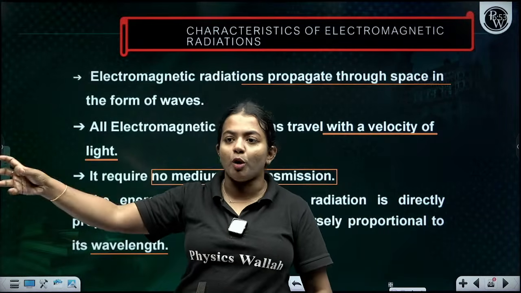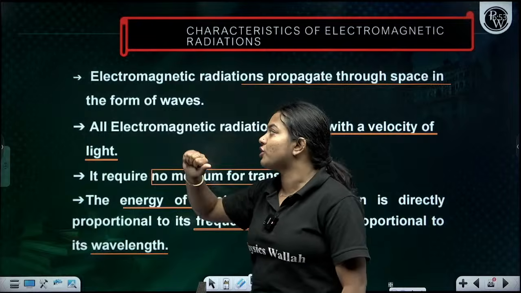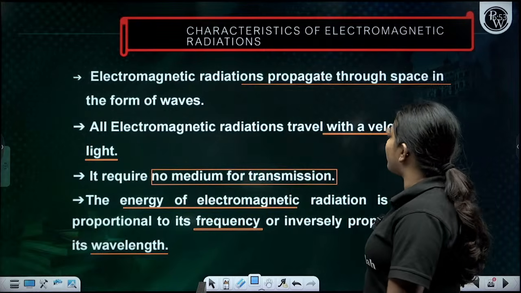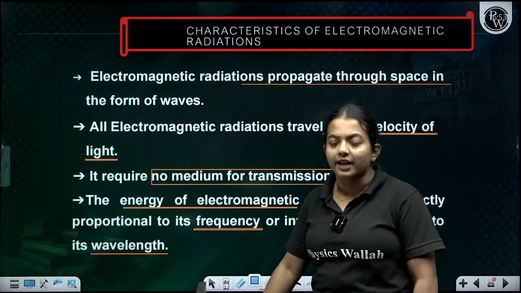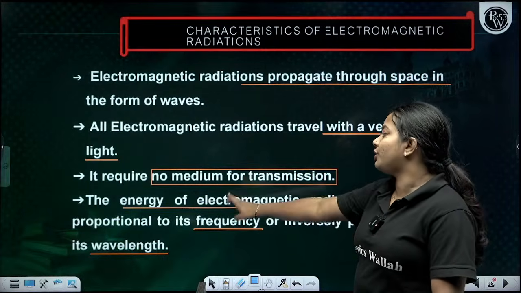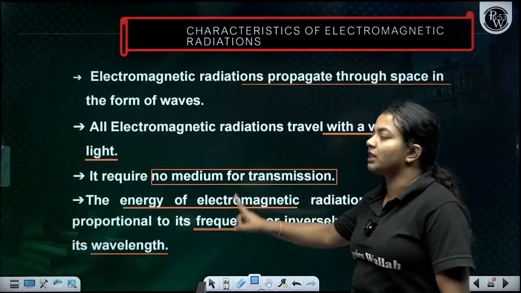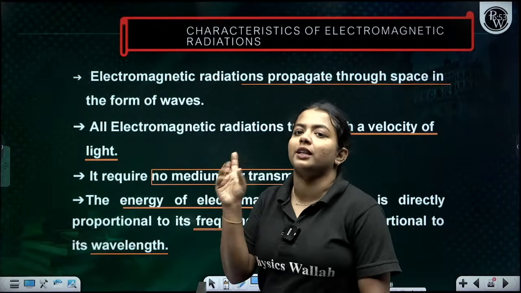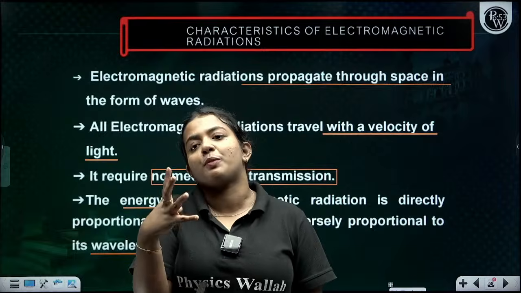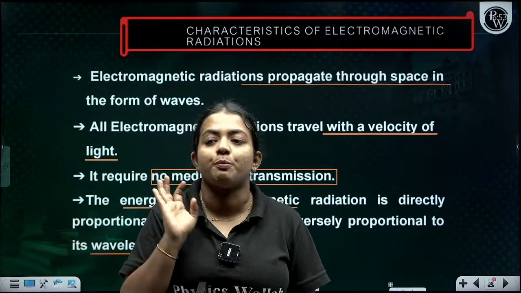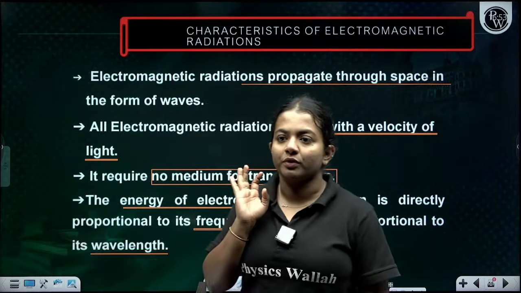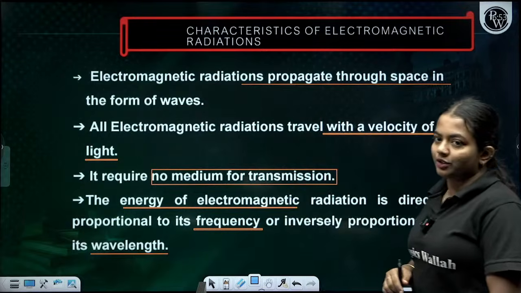And there is one more point. What is the next point, children? All electromagnetic radiation travels with the velocity of light. And one more thing, they do not require any medium of transmission. And one more very important thing: the energy is directly proportional to the frequency and inversely proportional to the wavelength. Clear?